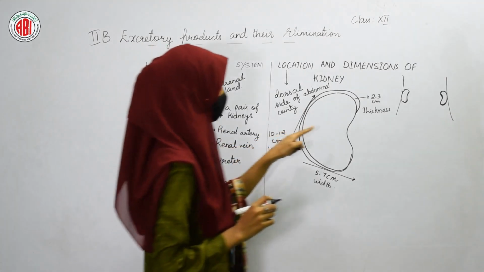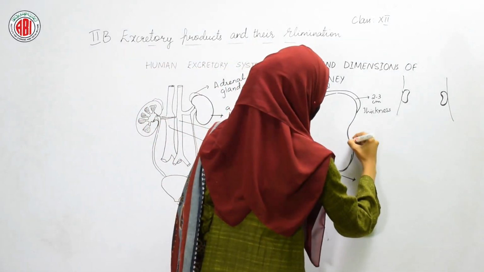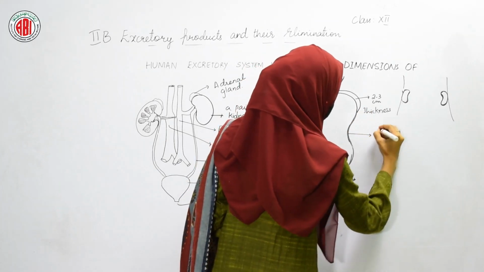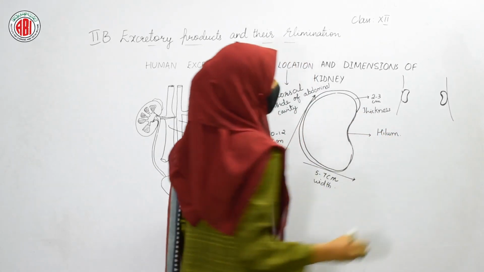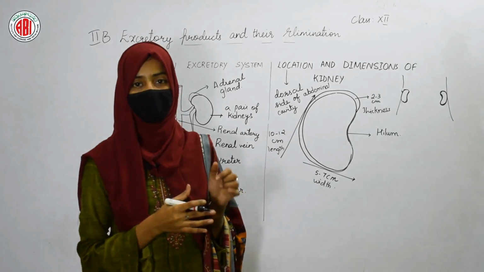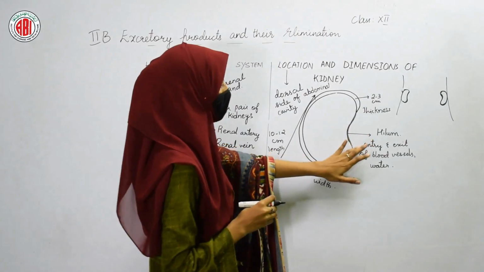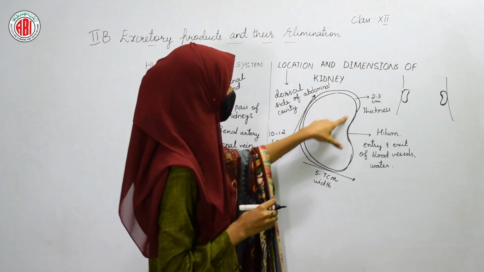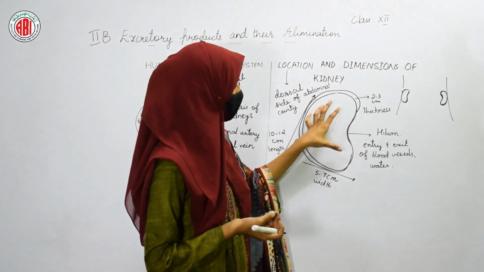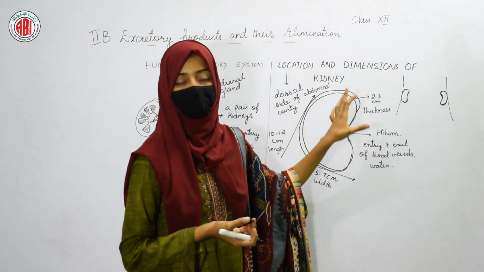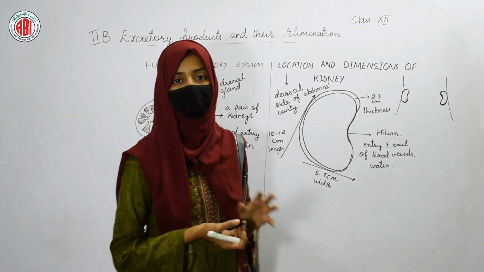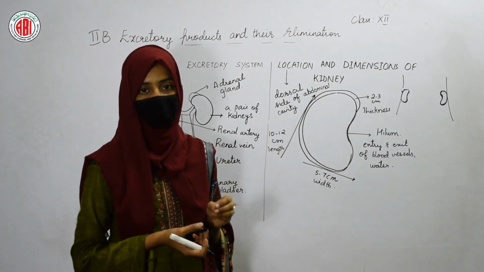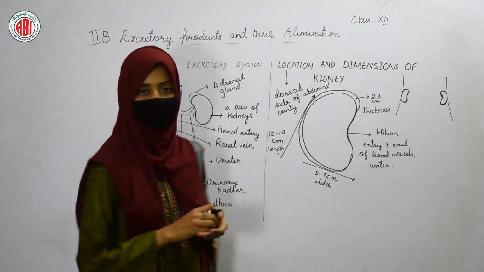Now, here you can see a depression. In both the kidneys, the depression is present. We call this depression the hilum. Hilum is a depression that is present in both the kidneys. So, entry and exit of blood vessels is possible due to the presence of this depression, which we call the hilum. It acts as an entry and exit of the different blood vessels.